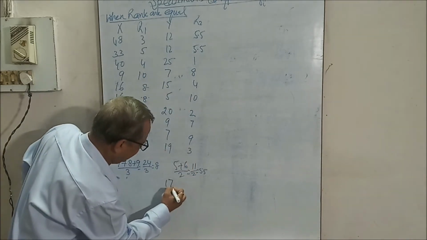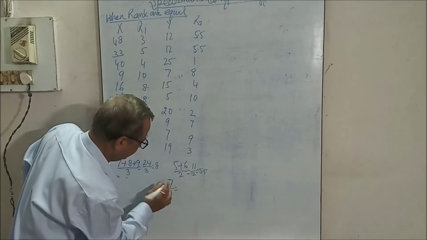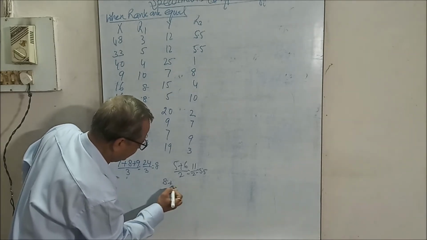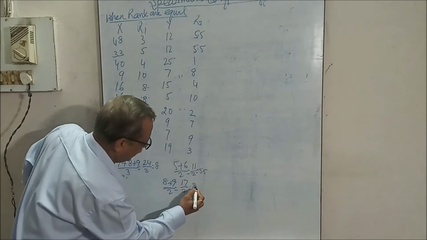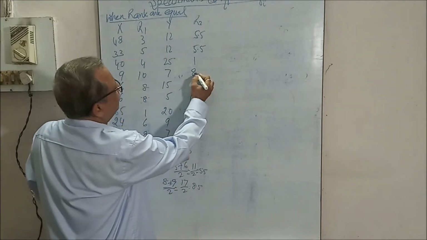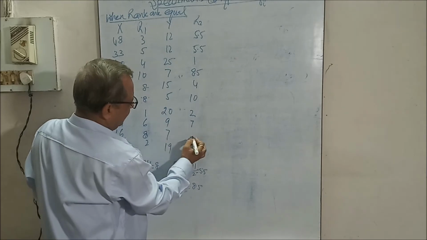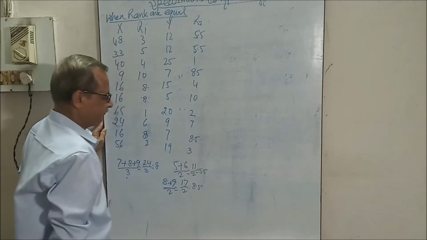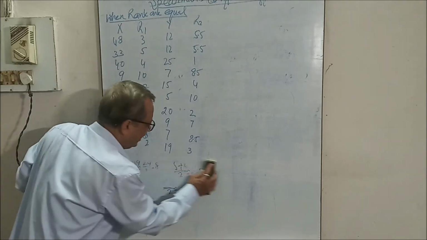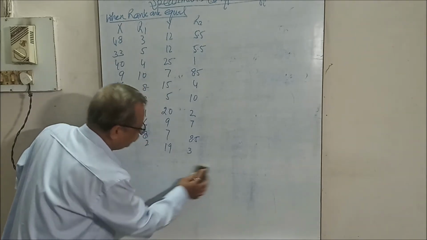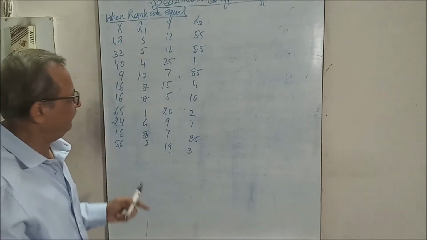That is 17 upon 2, that is 8 plus 9. For your revision, this is 2: 17 upon 2, 8.5 to each. Now this is the way of ranking items which are repeating.